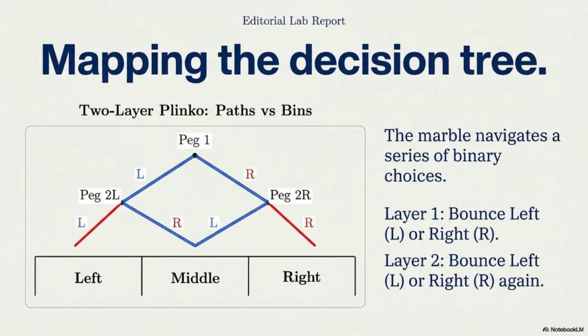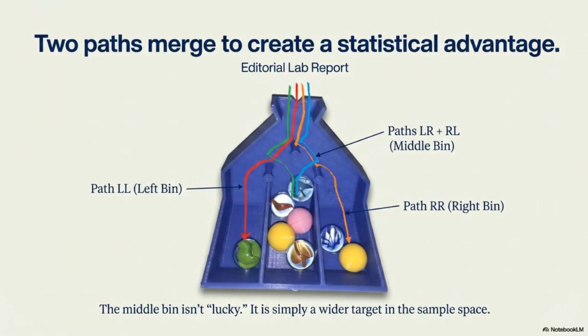A marble navigates a series of binary choices, left or right, at every peg. These paths dictate where the marble lands. Different paths can merge into the same bin. The middle bin isn't luckier. It is simply a wider target because multiple path combinations lead there. As shown in the illustration, there are two pathways for a marble to land in the middle bin.